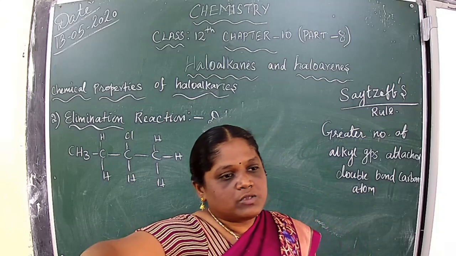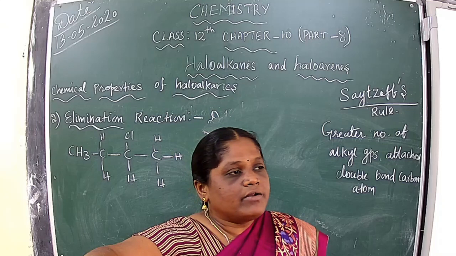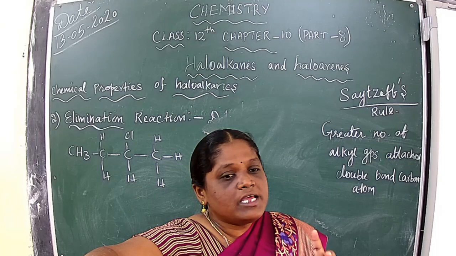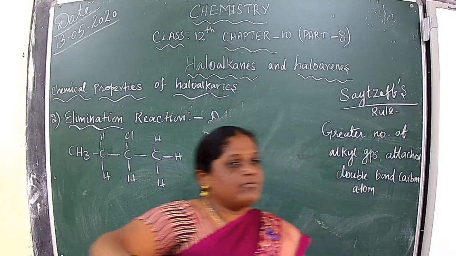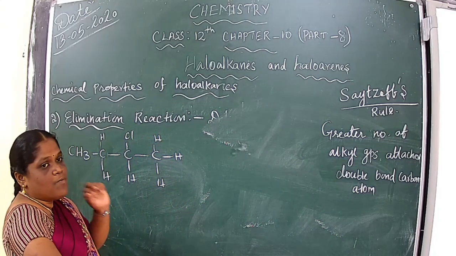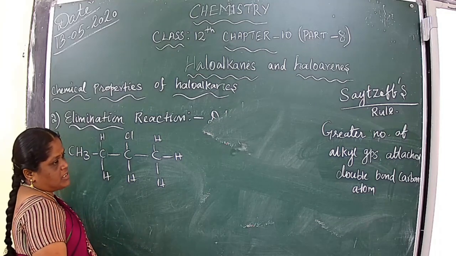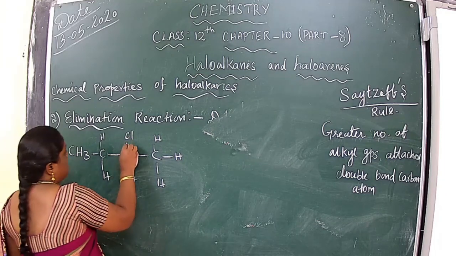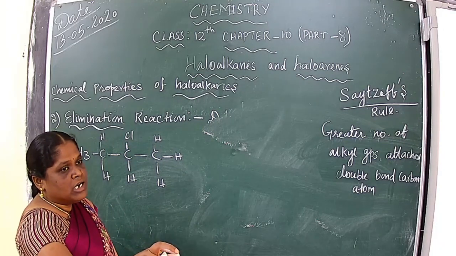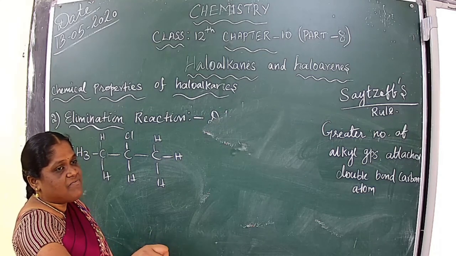But when the halogen is attached to the second carbon atom, only then can we get two products. Now, as I already told you about beta elimination, here the carbon to which the functional group or substituent, here chlorine, is attached is the alpha carbon.